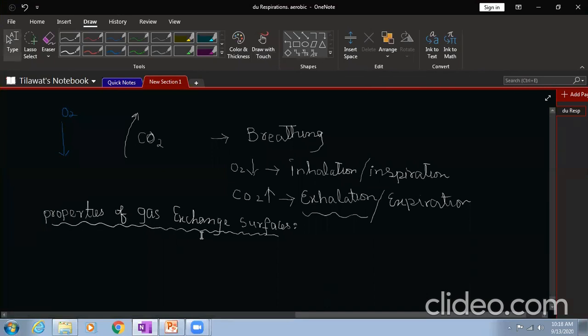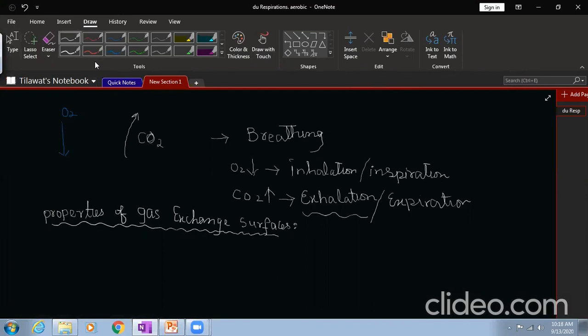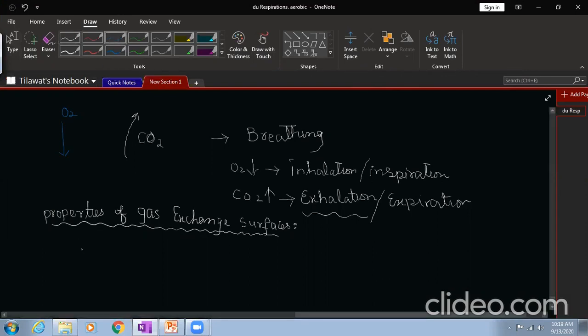Properties of gas exchange surfaces. Remember, boys, your lungs contain special sac-like structures called alveoli.